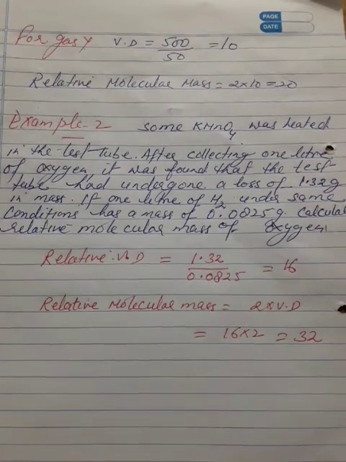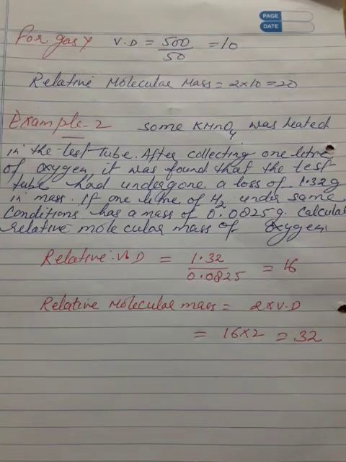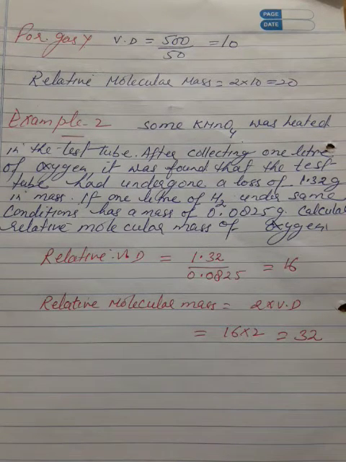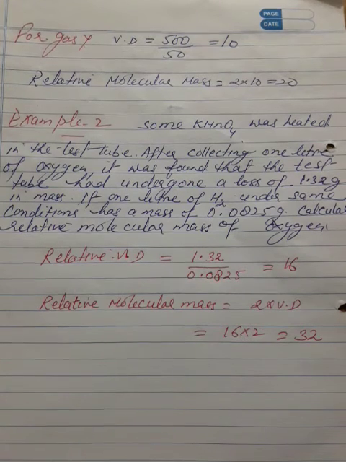Some amount of potassium permanganate was heated in a test tube, and after collecting 1 liter of oxygen at room temperature, it was found that the test tube had undergone a loss in mass of 1.32 gram.